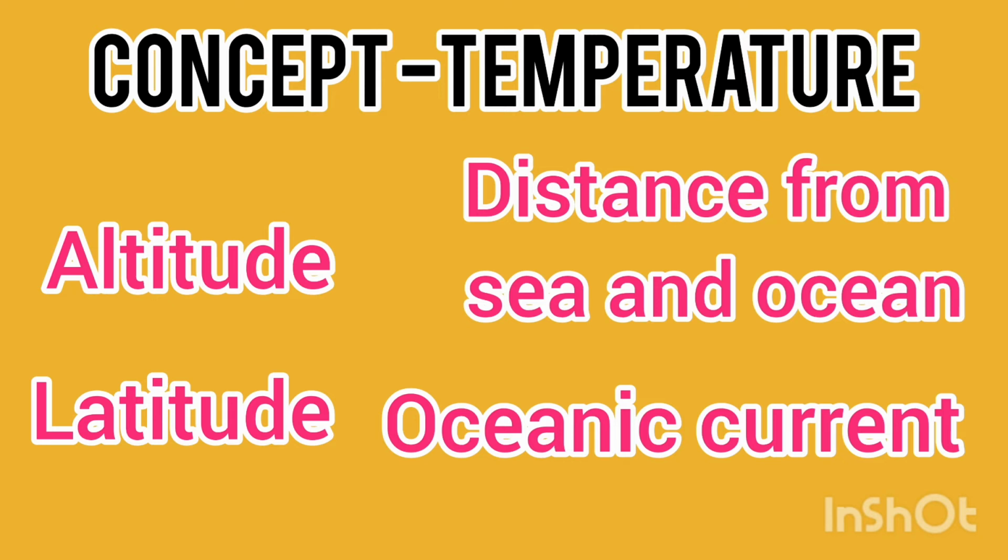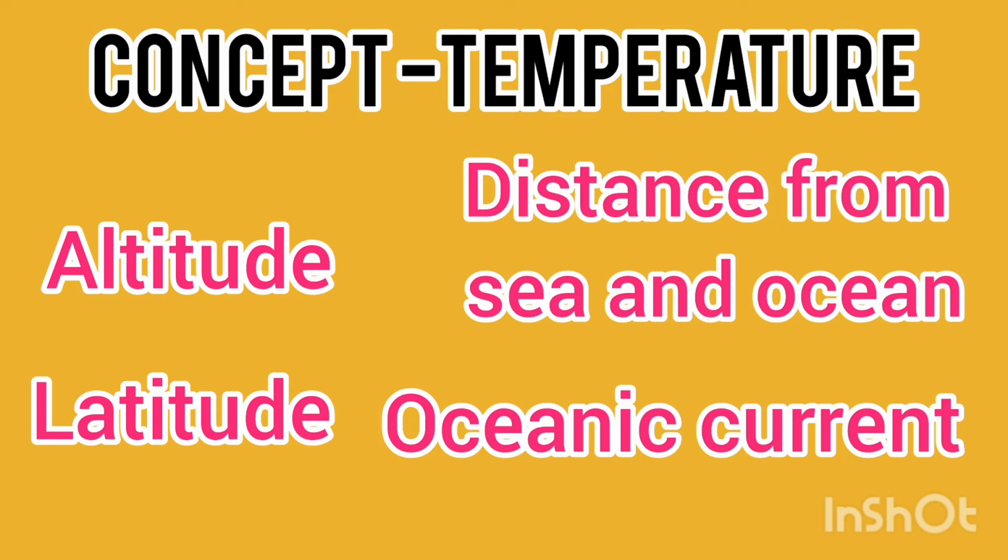So as the distance from the sea or ocean increases, the temperature also increases. Because we are living in the coastal area that is turned towards the sun, the effects of the sun fall directly on that sea and that climate, and that affects us through temperature. So now it's easy. This is our third point, distance from the sea and ocean, and how it affects the temperature. Now the fourth point is oceanic current.